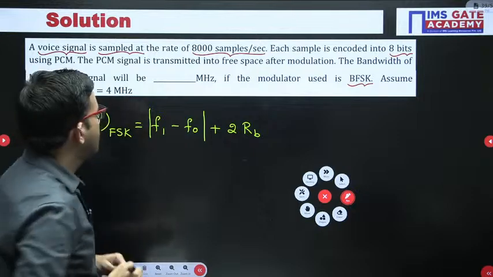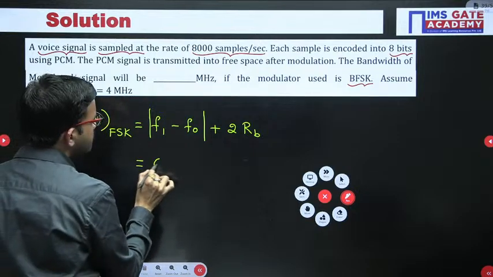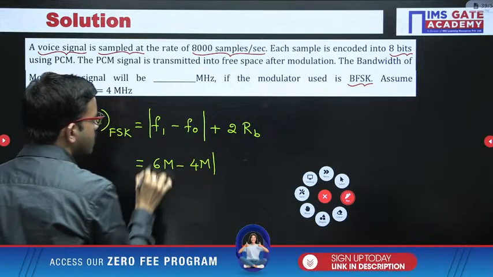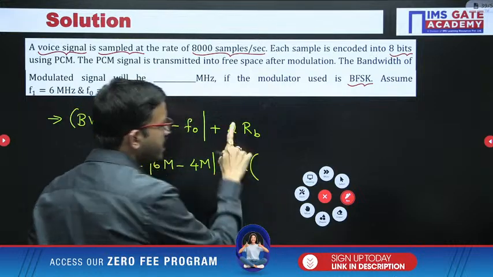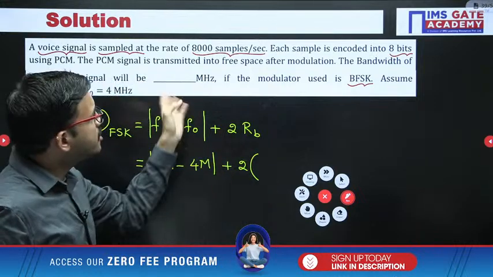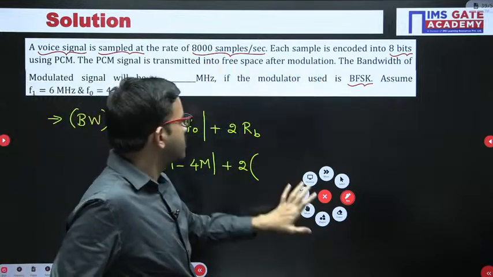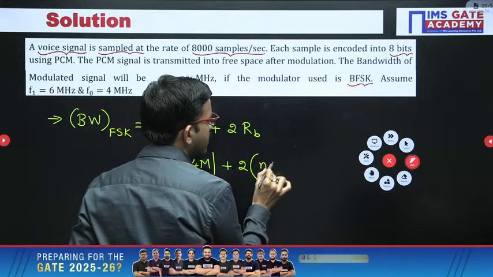Okay, right. Now you can substitute, that's all. F1 is 6 mega minus F0 is 4 mega, then 2 times RB. Here RB is nothing but n into Fs, with respect to PCM. The n value is, just for reference, I am mentioning n into Fs.